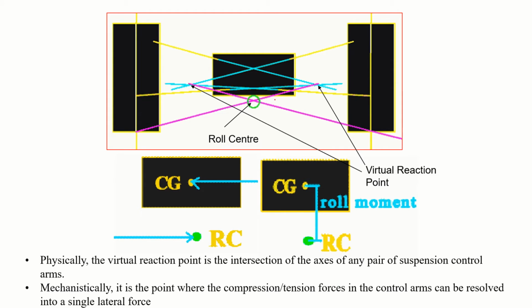So what exactly is a roll center? Assume this is the left wheel, this is the right wheel. This is the upper control arm, lower control arm. This is the vehicle. I'll just produce these two lines, they meet at one point. Same way I do the other side, they meet at one point. This point to this center I will join, and this point to this center I'll join. I'll get a point here, the intersection point. This intersection point I call the roll center. If I apply a force at this roll center, the vehicle will never roll, it will only slide.